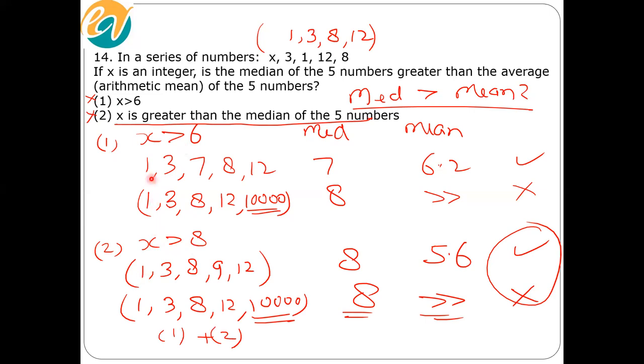From an inequalities perspective, what is the value of x which is greater than 6 and greater than 8? Greater than 8. So even after we combine both of them, it's the same piece of information, which means we just don't have sufficient data to answer the question. In that case, the answer would be E. Are we clear, guys? So E is the answer.